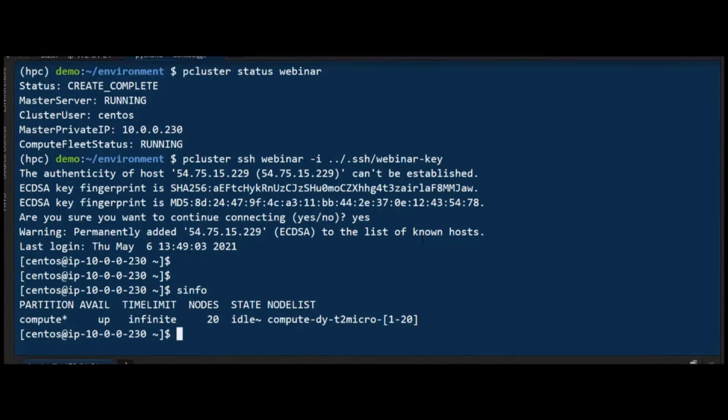So what is important here is that you can then give basically the IP address and the keys. You can, of course, also add other keys into the configuration, and you can give access to your users. And then the users will be able to start submitting jobs using the commands they are familiar with, so the Torque or SGE or the Slurm commands. From the user point of view, there is really no difference between running a job on-prem or running on ParallelCluster.